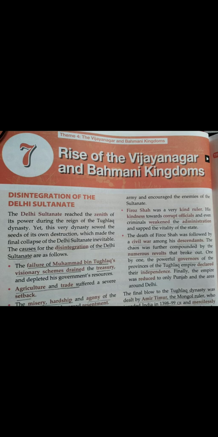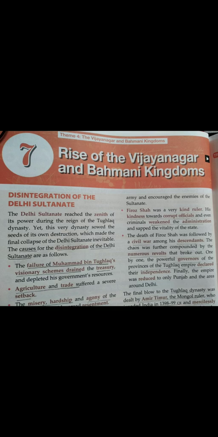So, the Delhi Sultanate reached its peak of success, or the point of greatest power, during the reign of the Tughlaq dynasty. Yet this very dynasty sowed the seeds of its own destruction.